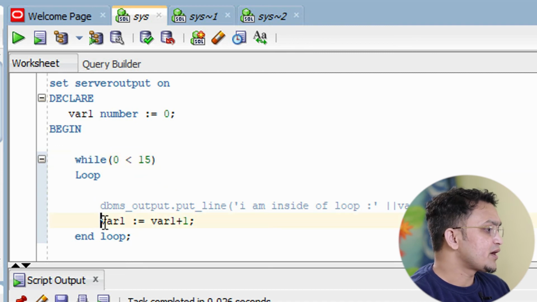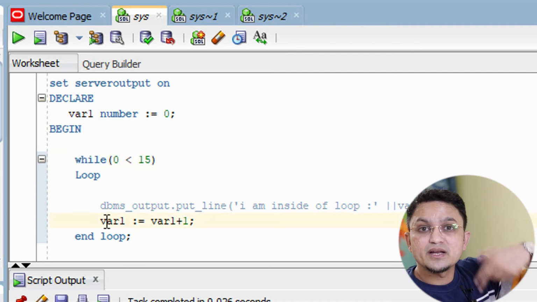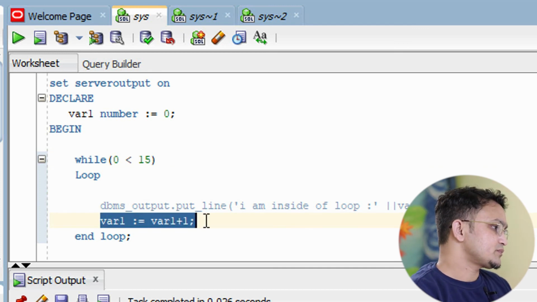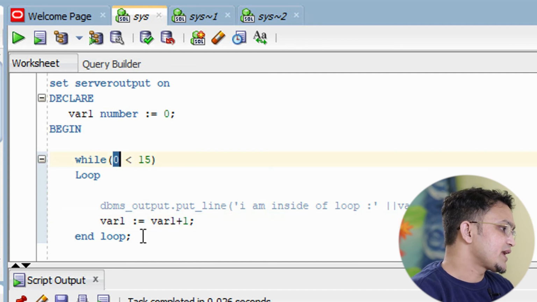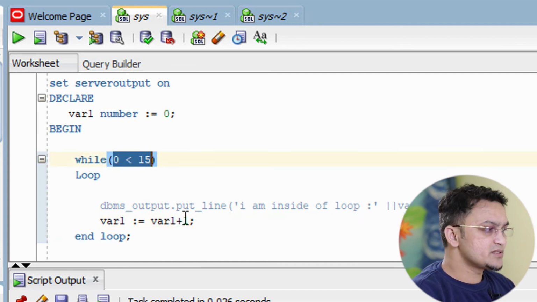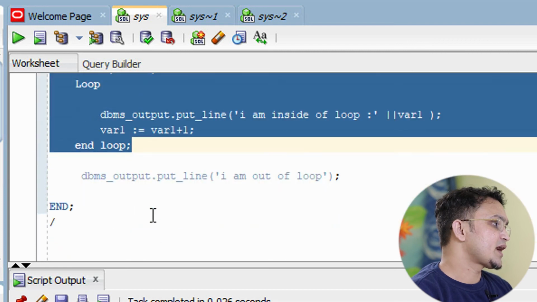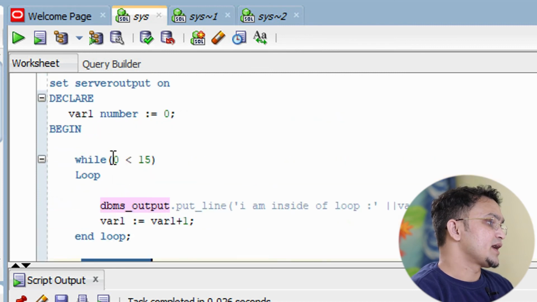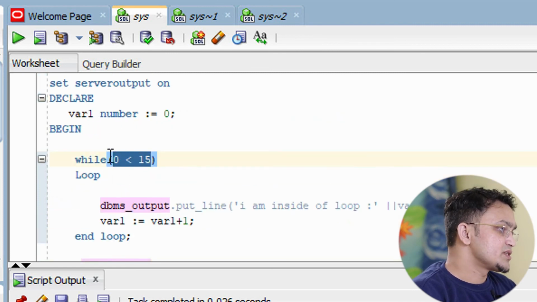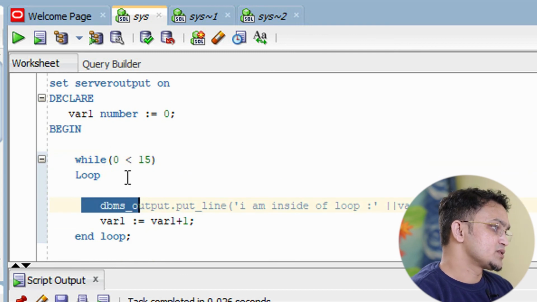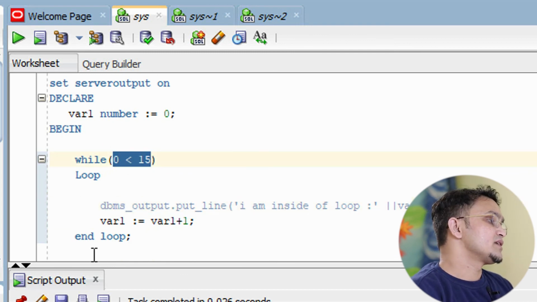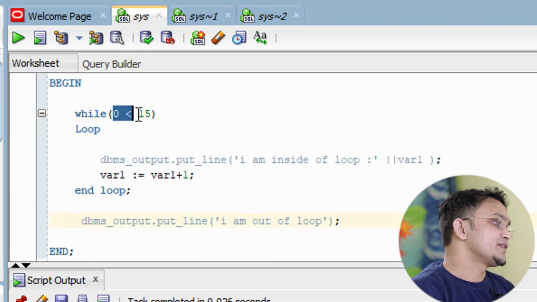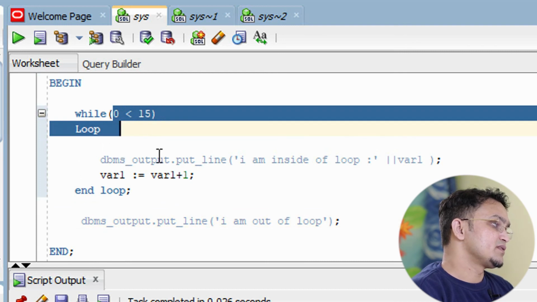Otherwise, if I do not do this, it will keep on running and go into an infinite loop, which I do not want. So in short, whenever this condition is false, the while loop will break and the control will come to this line. As long as the condition is true, it will go inside and keep on executing.